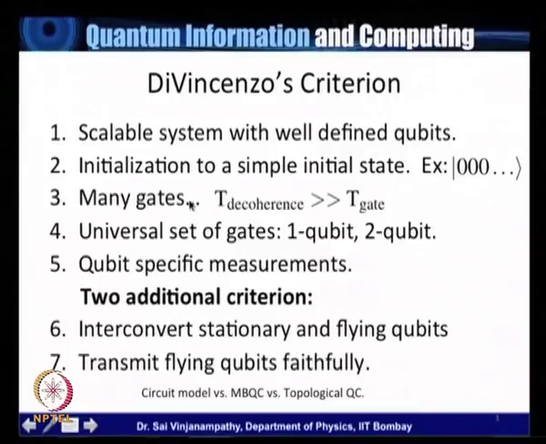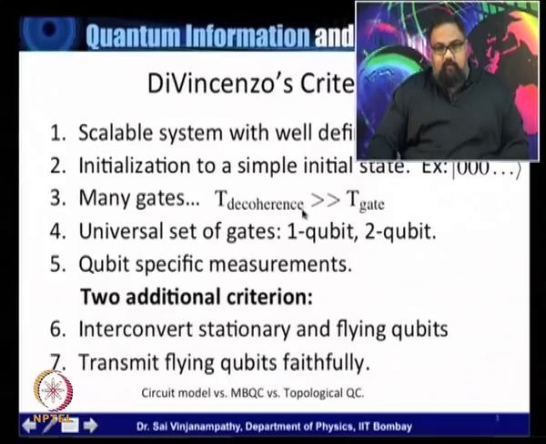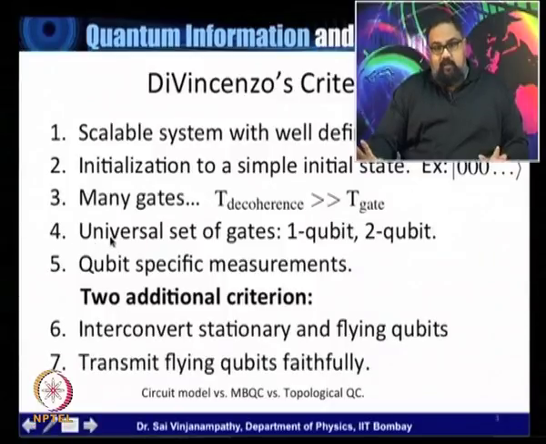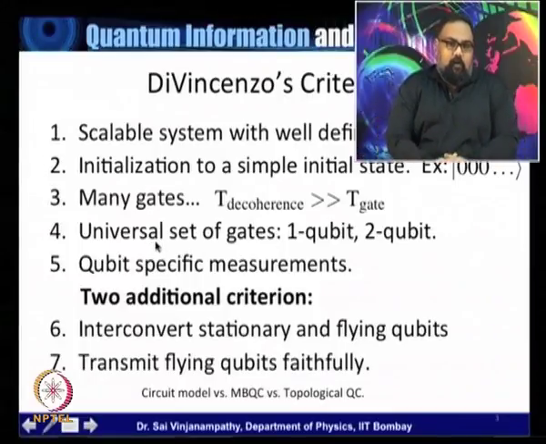The third of these criteria is that many gates must be implementable before a characteristic decoherence time elapses. This is a slightly elaborate requirement, and so we will look at it separately. Moving on, the fourth requirement is that a universal set of gates should be possible. This is, of course, very easy to understand. 1 qubit and 2 qubit gates, which compose the universal set of gates, must be implementable on our quantum computer.